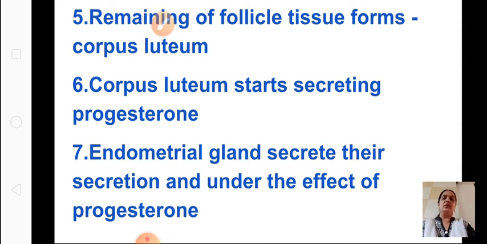So the corpus luteum will start secreting which hormone? Progesterone. Okay, so the endometrial gland will secrete their secretion under the effect of progesterone.